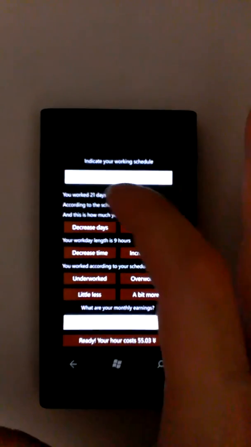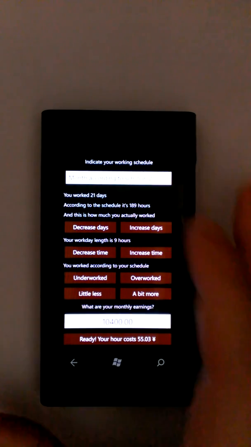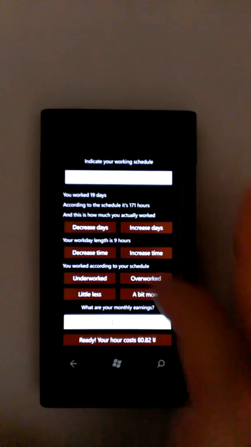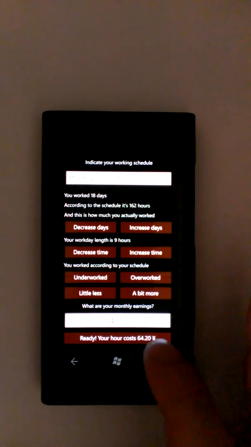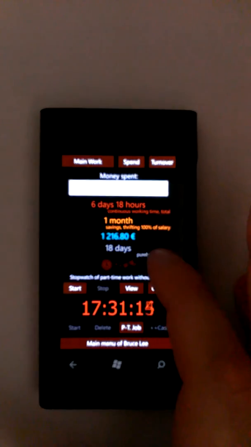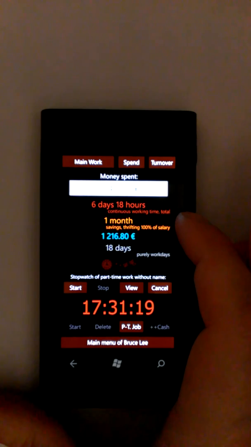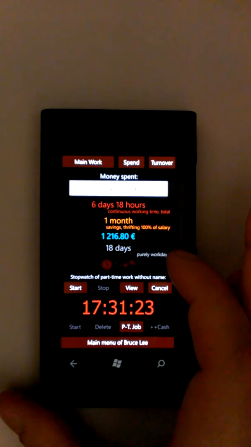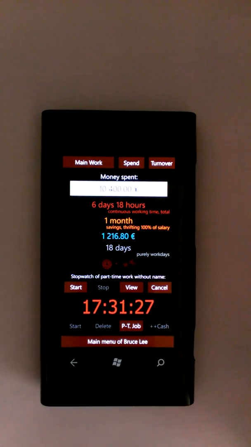If I tap the main work, here I can see my working days, right? In this month I work 21 days, or I decrease it, it will be 18, right? Tap ready and see that the orange time didn't change, 1 month. The purple, gray time changed to 18 days, and the red time, well, it changed too.